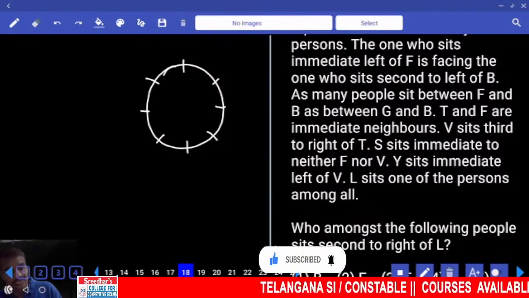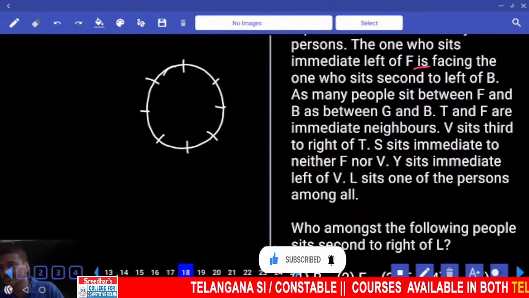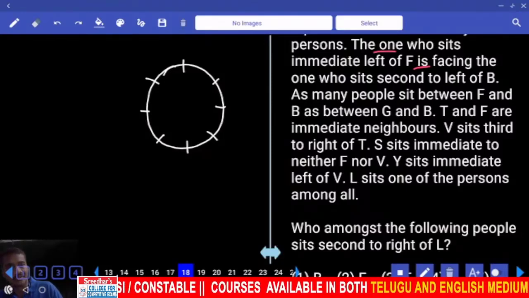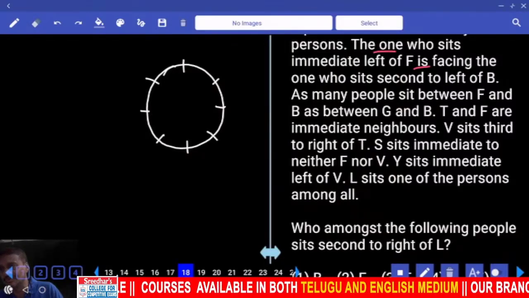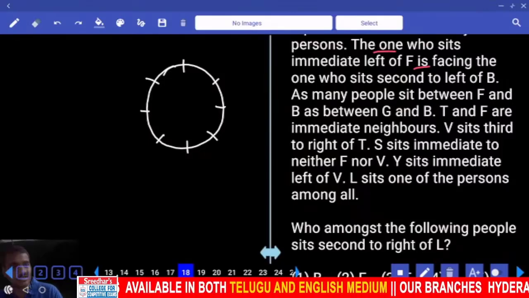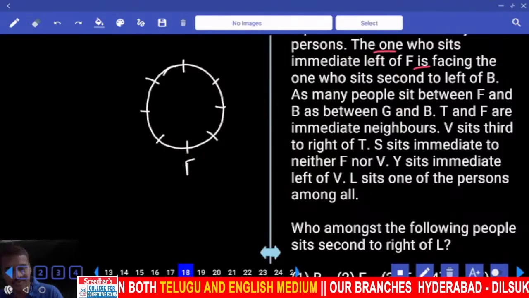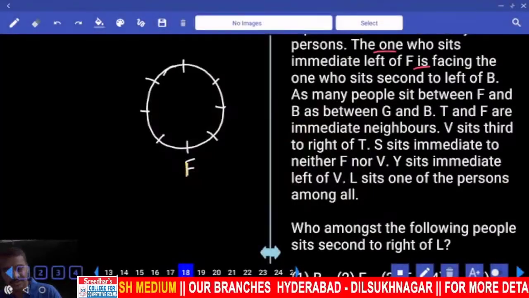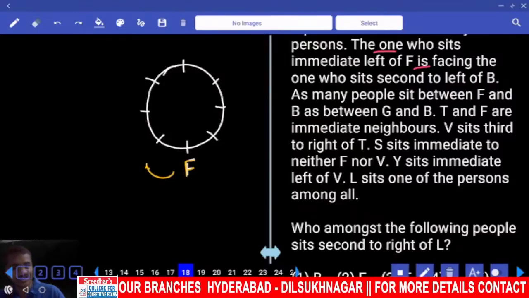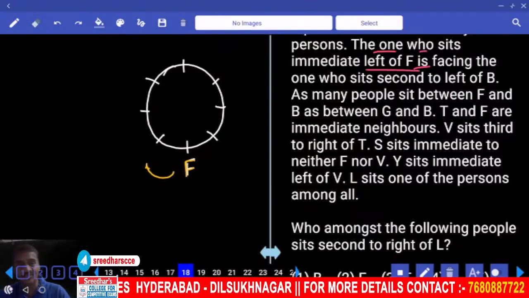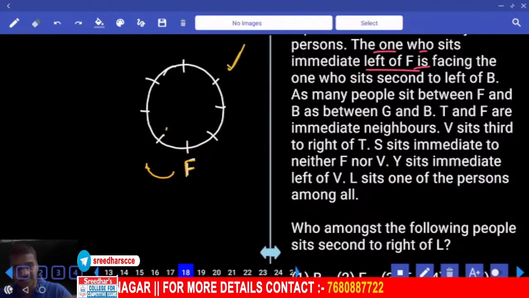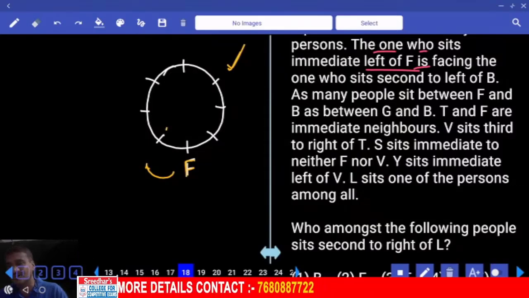Clear? Now here this is a combination of two statements at a stretch. Earlier we haven't come across these types of statements. Earlier, the one who sits immediate left of S is facing someone will be given. Here the one who is facing immediate left of him. Can you take F at this place or not? You can take F at any place. Clear? F is here. The one who sits to the immediate left of F is facing this person, and this person is seated second to the left of B. Then where should this be? B is. Clear?